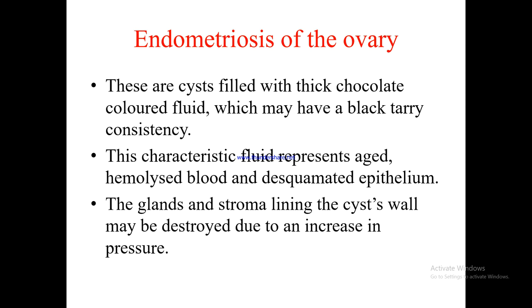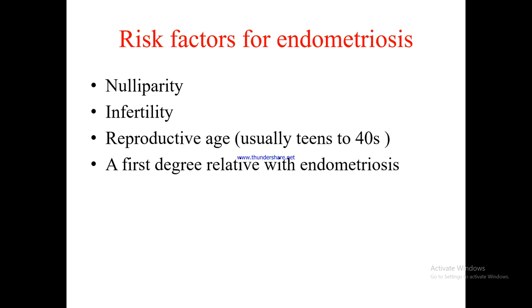Endometriosis of the ovary: these are cysts filled with thick chocolate-colored fluid which may have a black tarry consistency. This characteristic fluid represents aged, hemolyzed blood and desquamated epithelium. The glands and stroma lining the cyst wall may be destroyed due to an increase in pressure.